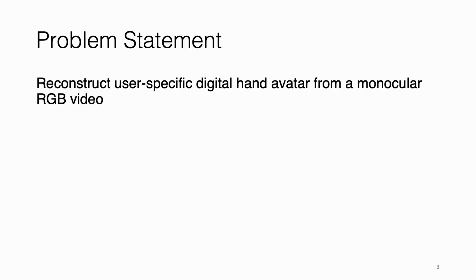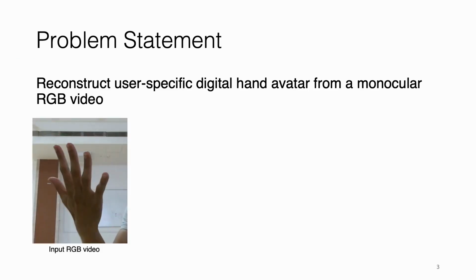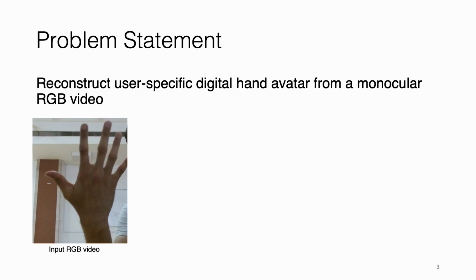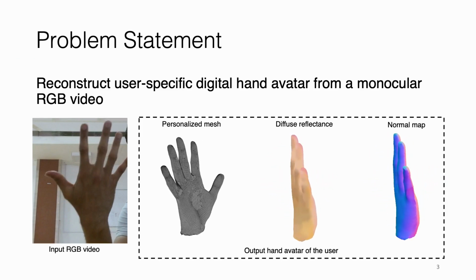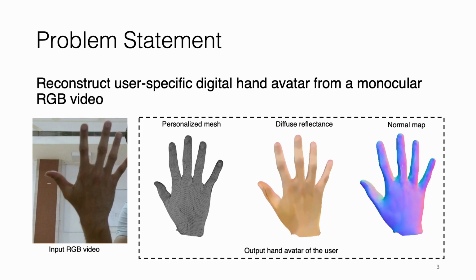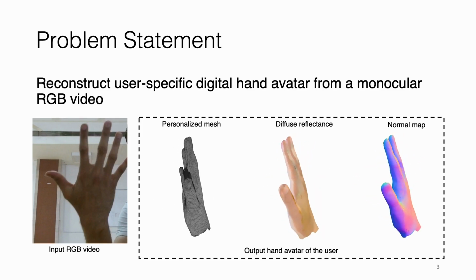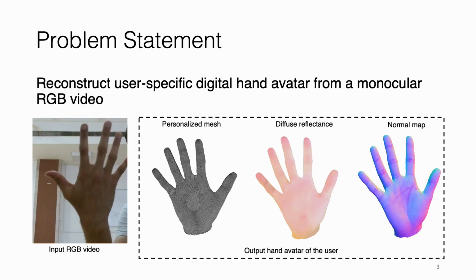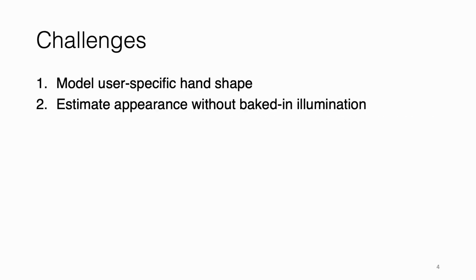We tackle this problem of reconstructing a user-specific digital hand avatar from a monocular RGB video. We represent a hand avatar using a surface triangle mesh to capture the geometry and texture maps to capture the appearance. However, this problem has two major challenges. First, modeling the user-specific hand shape from just a monocular RGB video, and second, estimating high-fidelity hand appearance without baked-in illumination.